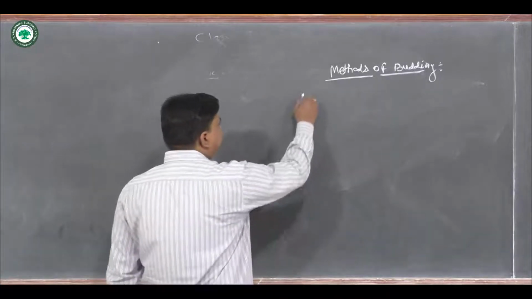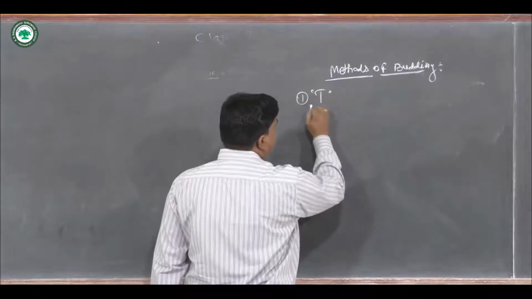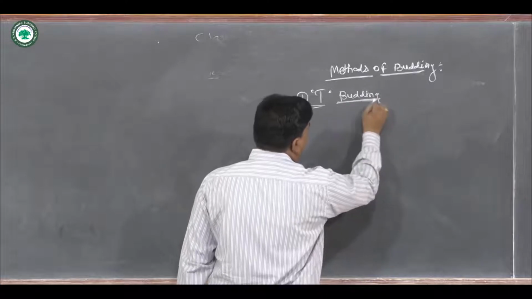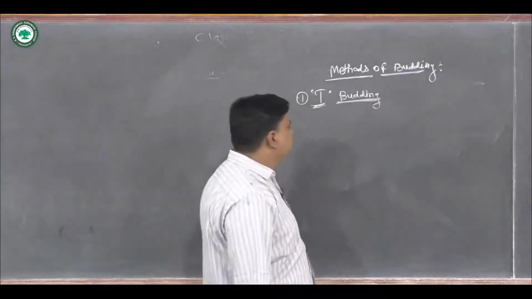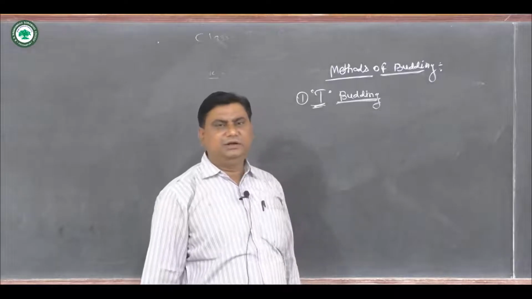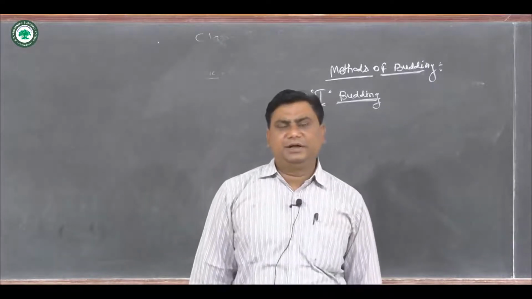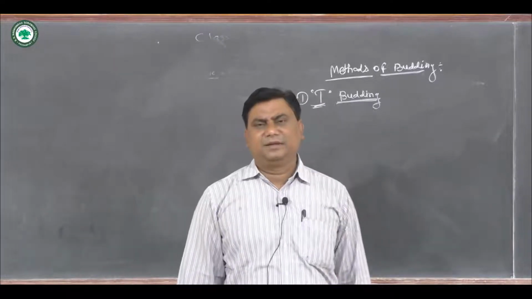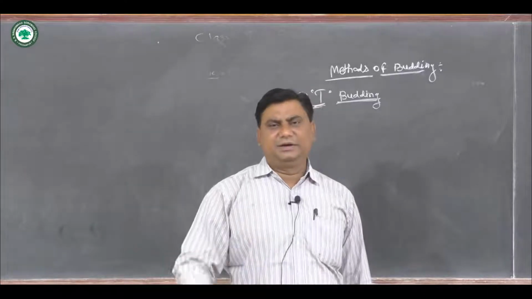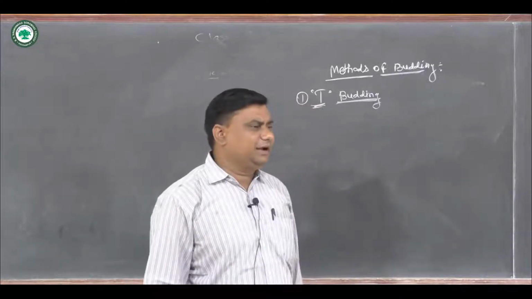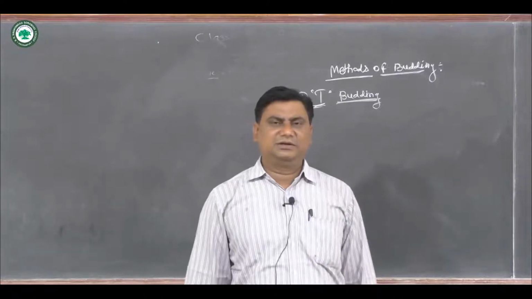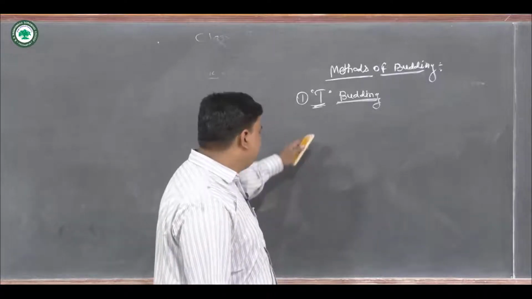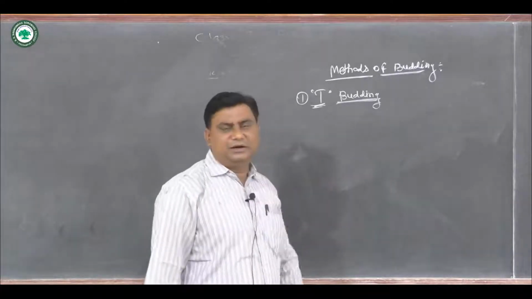First of all, there is T budding. This type of budding is commonly used in the rose plant. T budding is used in the rose plant or many ornamental shrubs. Plants like sweet orange also use this T budding. What is the procedure of T budding?